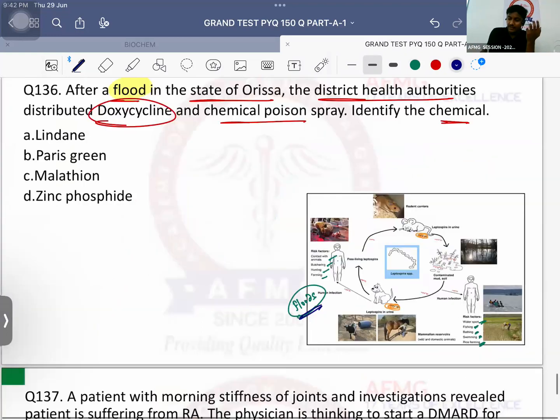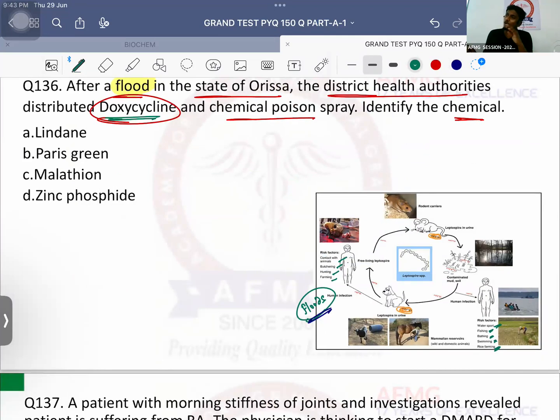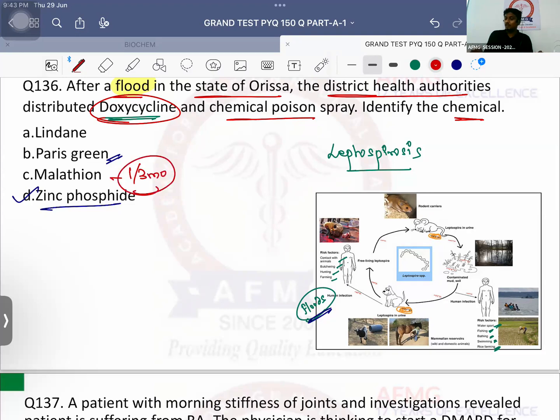So doxycycline is definitely given for chemoprophylaxis of malaria, but it is also given for chemoprophylaxis of leptospirosis as well. Whereas the chemical poison spray which is given over here is known as zinc phosphide, because lindane, Paris green, and malathion are for mosquitoes. Paris green is a stomach poison. All are nerve या contact poison. Important is malathion spray. If you are a medical officer, previous year question, कितनी frequency होनी चाहिए malathion spray की? Once every 3 months should be sprayed.